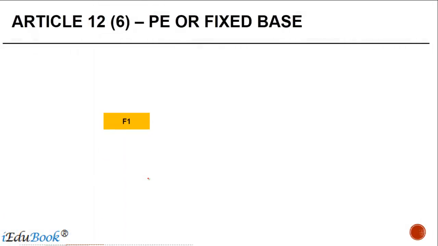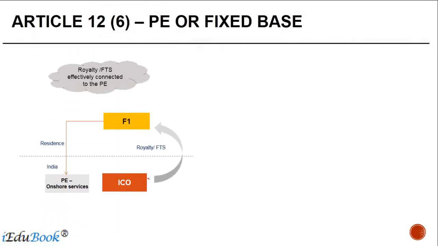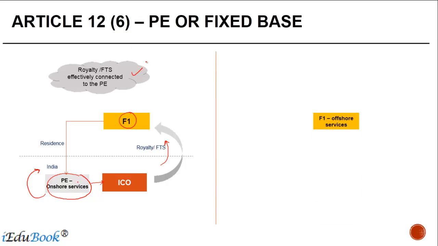So basically, if you want to see this in terms of pictures, what it means is that there is a foreign company, right? They have a PE which is providing some onshore services. Onshore services means the services in India. The Indian company which is receiving these services is making a payment of royalty or FIS to the foreign company. In such a case, it can be said that the royalties or FTS or FIS are effectively connected to the PE.